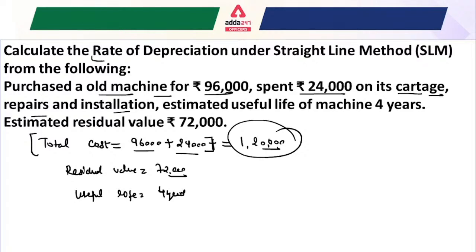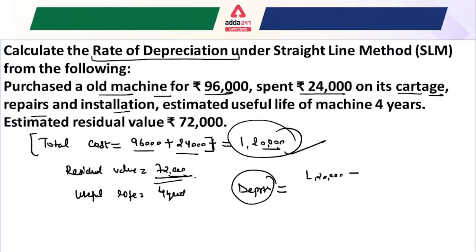This question is about rate of depreciation. So first, calculate the depreciation. So what will be the depreciation here? The total cost of the machine, that is 1,20,000, minus residual value, that is 72,000. Okay, and it is divided by your useful life, which is 4 years. So just write here 4 years.